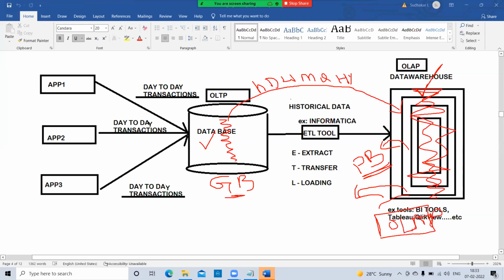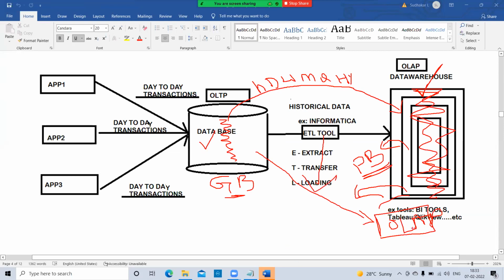Okay, now they are using one more OLAP. Again, the data will be integrated with the second OLAP. The data is again transferred here by using ETL tools.